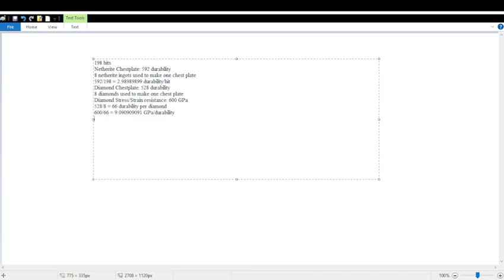Specifically the durability per hit, which is 2.9898 repeating. So we can take this and that, and multiply them, and then we get a number.